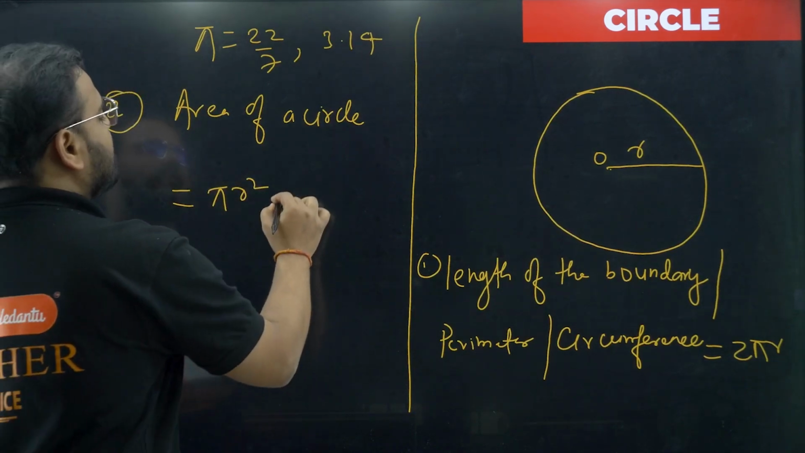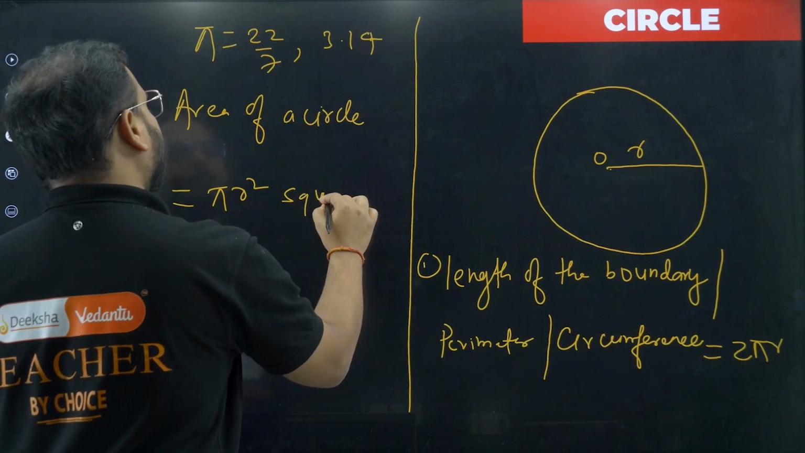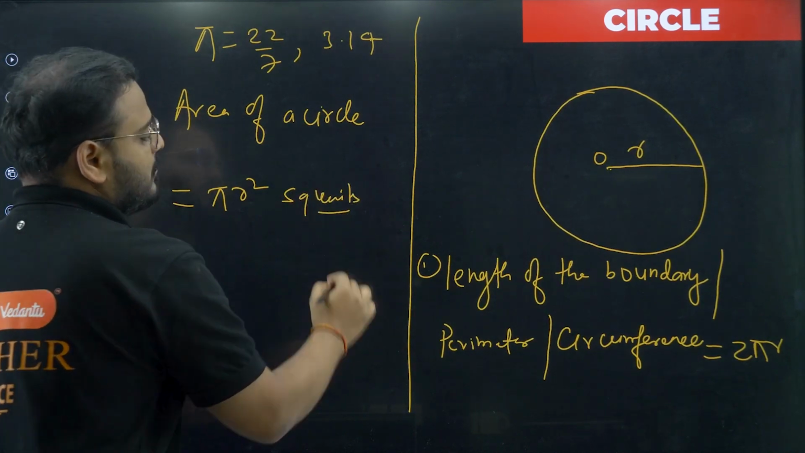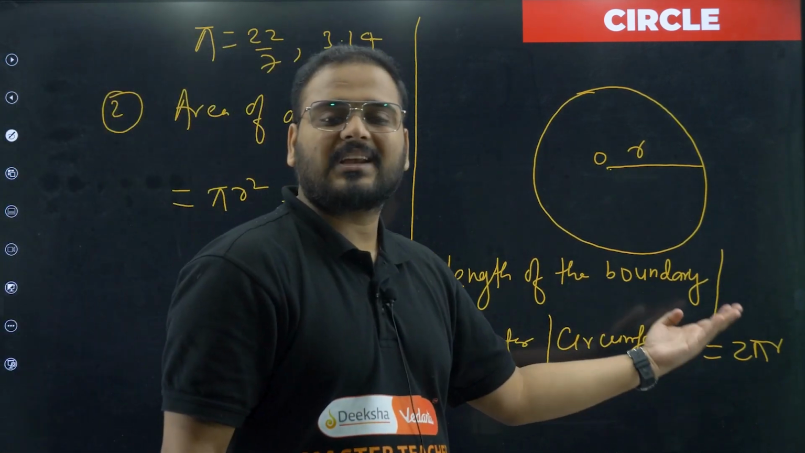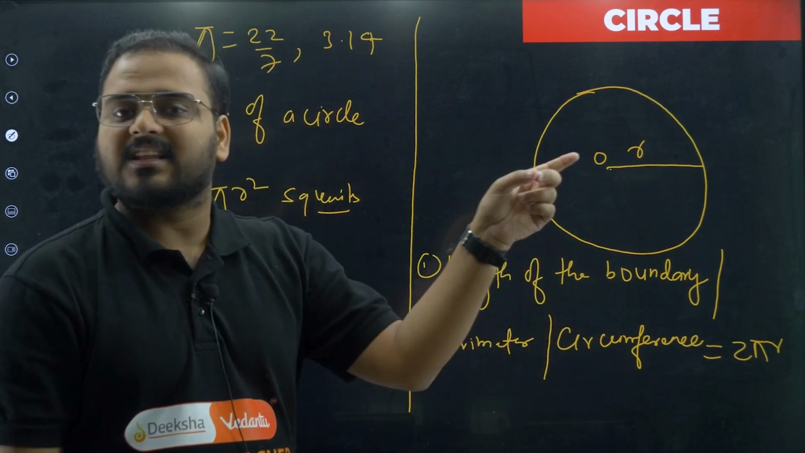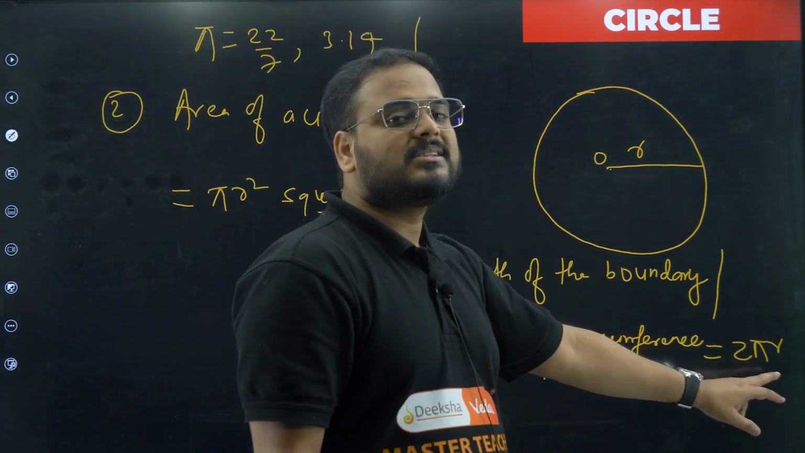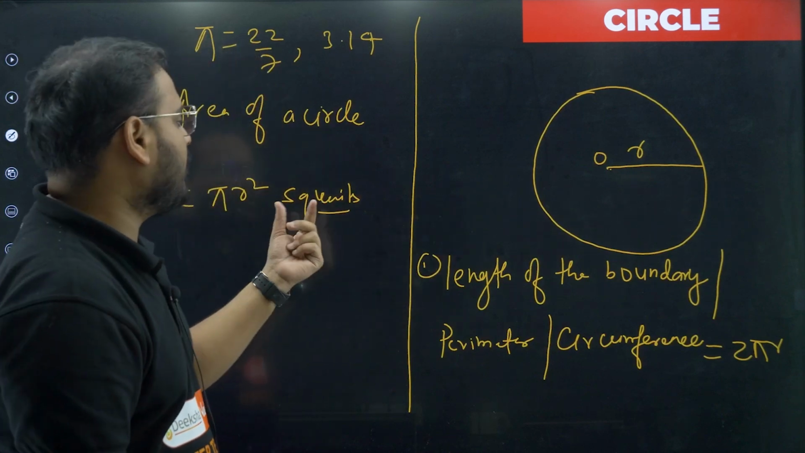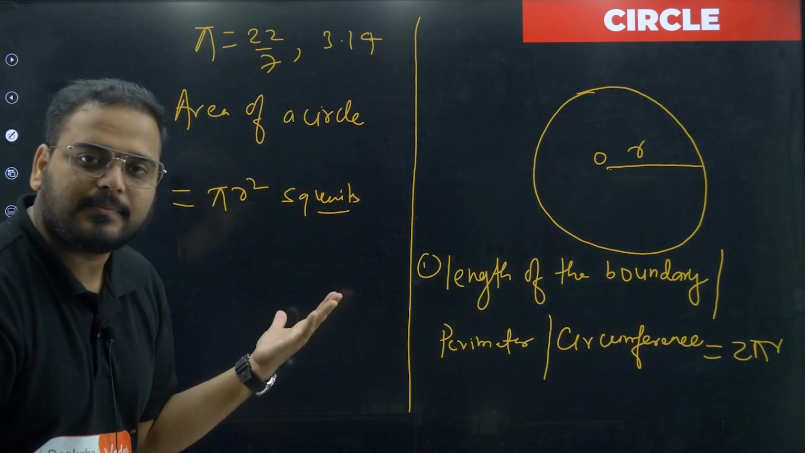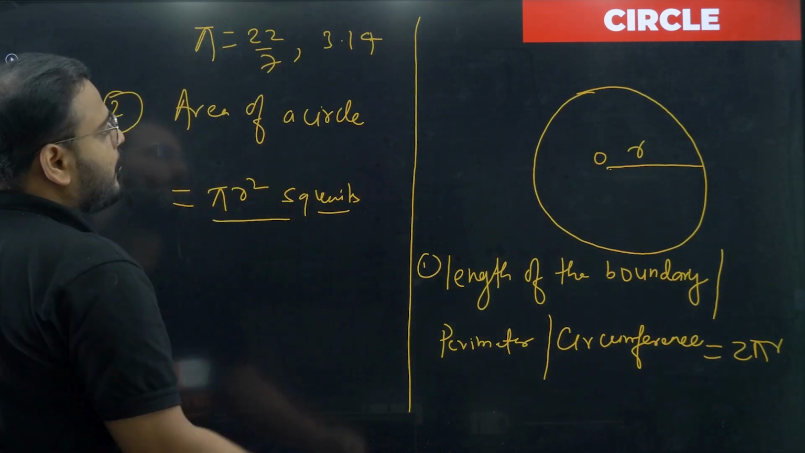Area value will always be in square units. So circumference is a length. It's the length of the boundary, so it will be in centimeters, meters, kilometers, like that. So it will be a single unit. Over here we'll have square units. Is that clear? So these are the two formulas for a circle.